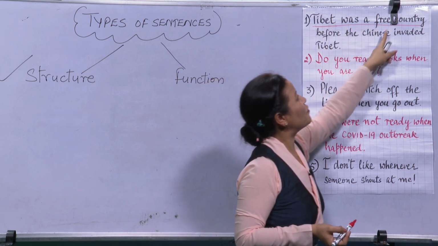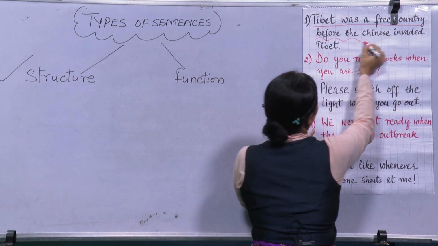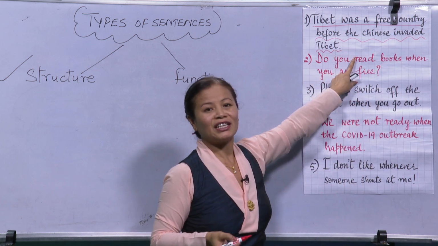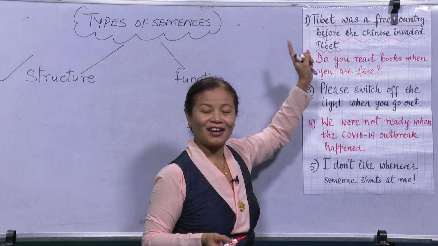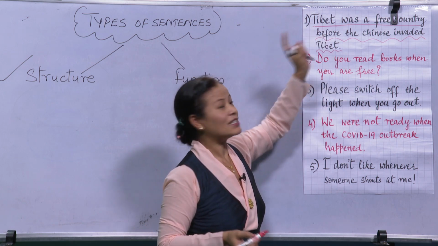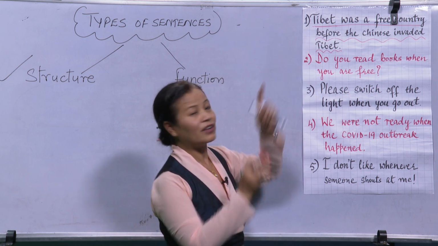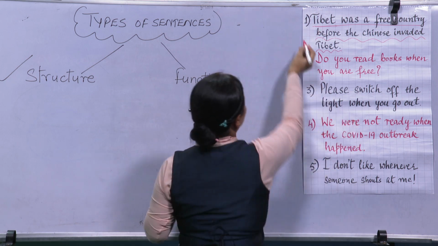Tibet was a free country. And then we have the dependent clause here: before the Chinese invaded Tibet. So no doubt this is an example of a complex sentence. And if you look at the function, this is functioning like a statement, a declarative sentence.